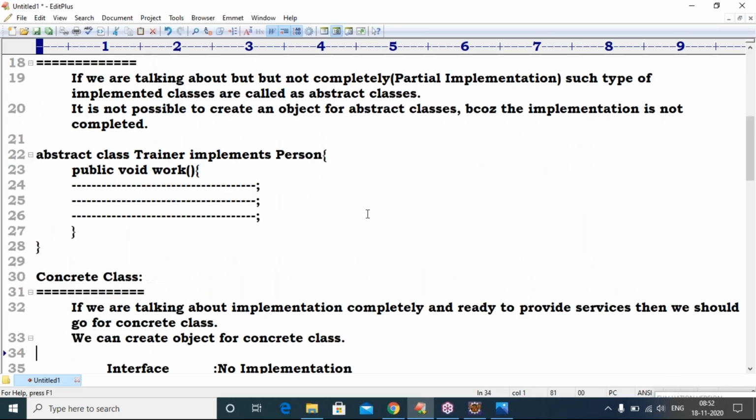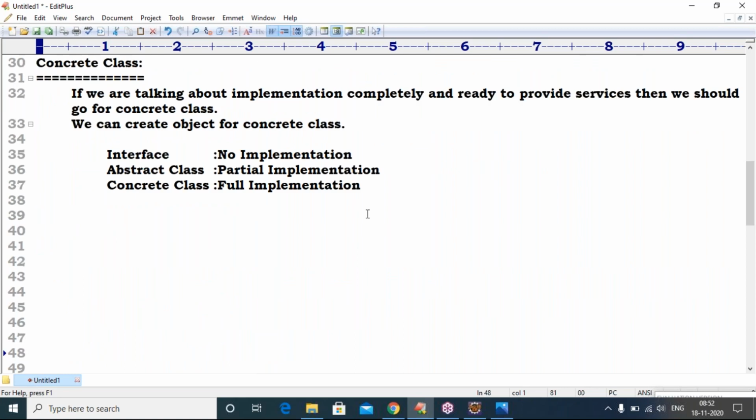Sir, is everyone getting clarity? A little? Or full clarity?